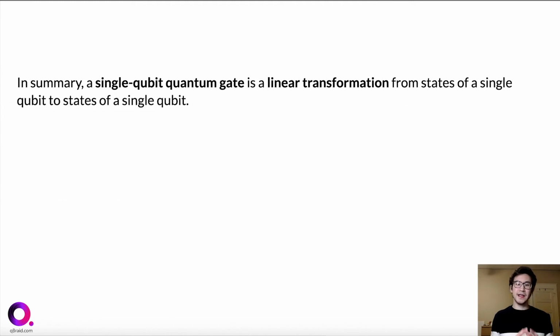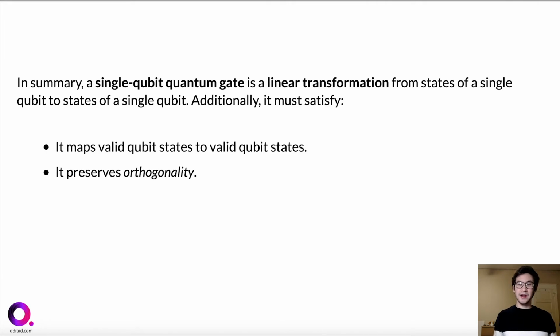So in summary, a single qubit quantum gate is a linear transformation from states of a single qubit to states of a single qubit. And additionally, it must satisfy the 2 conditions. One is that, of course, it must map valid qubit states to valid qubit states. And secondly, it must preserve orthogonality. So if 2 vectors are orthogonal, then their images under the quantum gate must also be orthogonal.